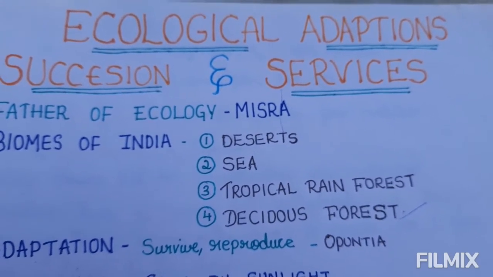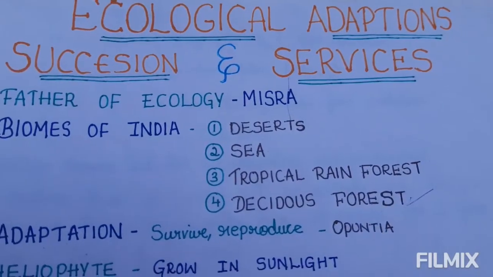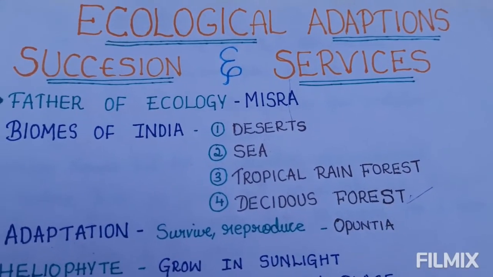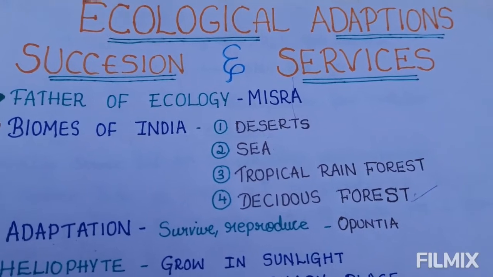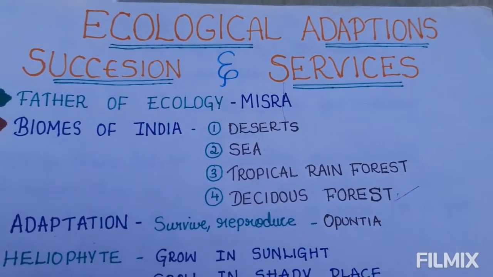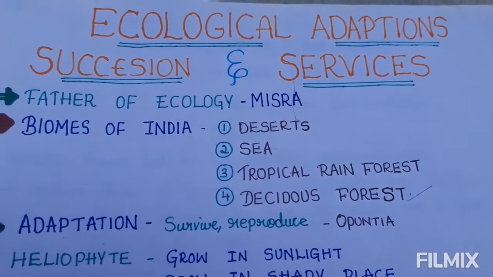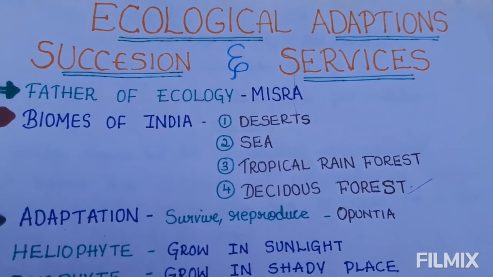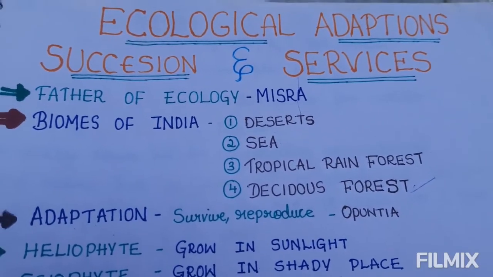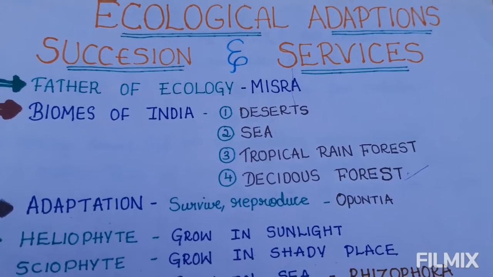Today we are going to discuss the chapter Ecological Adaptations, Succession and Services. What is the meaning of this chapter? Ecological adaptation and services means the services provided by the ecosystem, the adaptations shown by the ecosystem, and the succession shown by the ecosystem. That is the full meaning of this chapter.